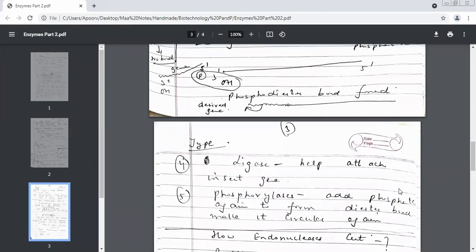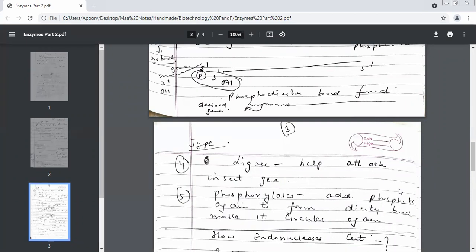That part I'll take up later. But remember that endonucleases may cut the DNA in two ways: either at the corners, the edges, or at some specific site in the middle. But before I classify endonucleases, we should first know how endonucleases cut the genetic material. That part I'll be taking up in the next period with you.